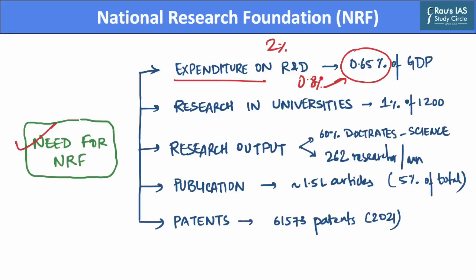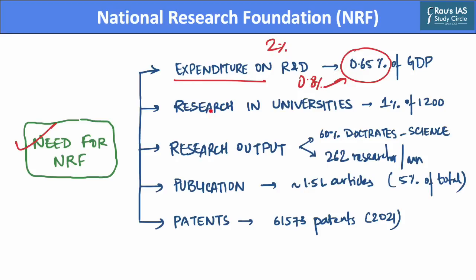Also, according to the 2021 UNESCO Science Report, at least 37 countries spent more than 1% of their GDP on R&D, and 15 of these countries spent more than 2%. Hence, in comparative terms, India lags behind severely.